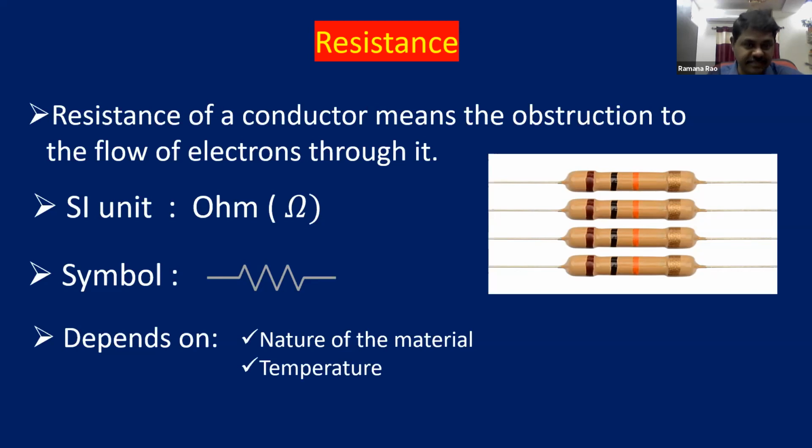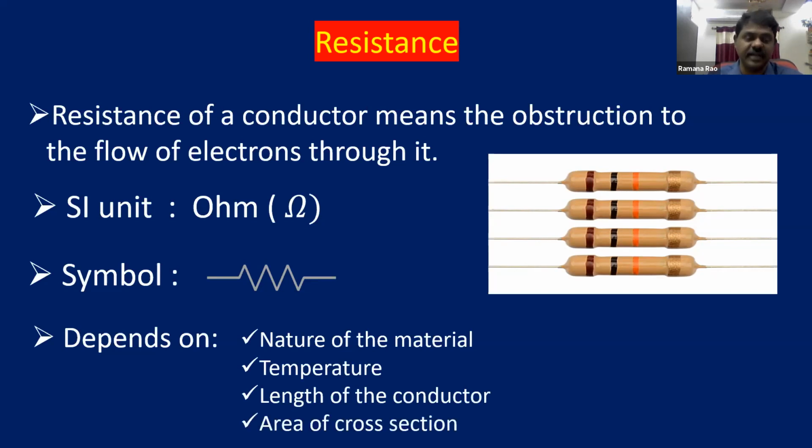And coming to temperature, the resistance depends on the temperature also. How it depends on the temperature, we will discuss in detail. But meanwhile, it depends on temperature, length of the conductor, and area of cross section of the conductor. So these are the four factors which influence the resistance: nature of the material, temperature, length of the conductor, and area of cross section.